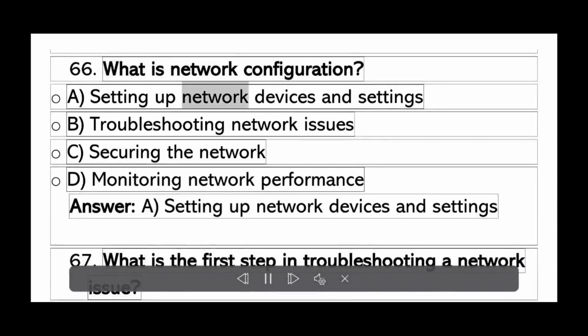What is network configuration? A. Setting up network devices and settings. B. Troubleshooting network issues. C.